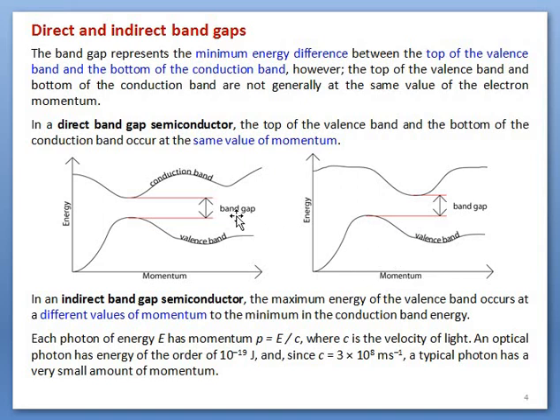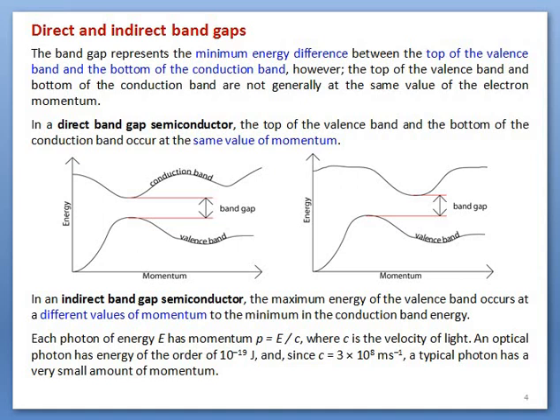In a few materials, these curves in the conduction band, as well as in the valence band, are in the form of straight lines. Then there is no need to discuss direct and indirect band gaps. But when the topmost energy level of the valence band and the bottom of the conduction band are in the form of curves, then there is a need to discuss direct and indirect band gaps. So what are these two gaps?